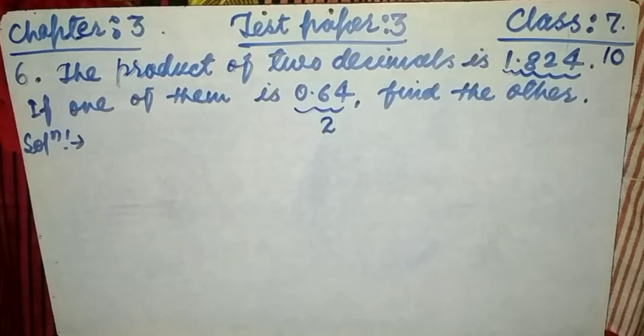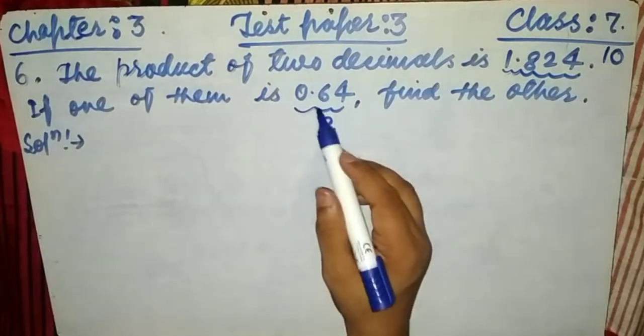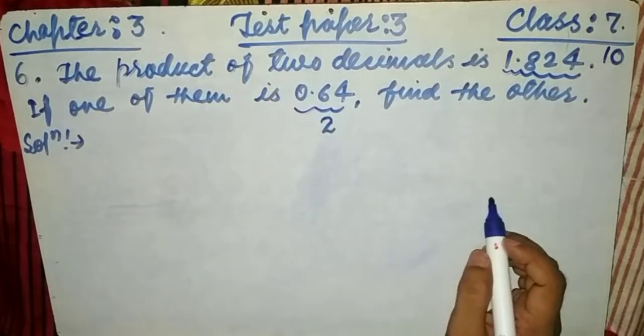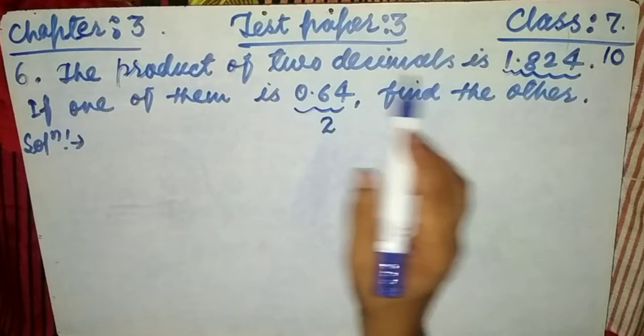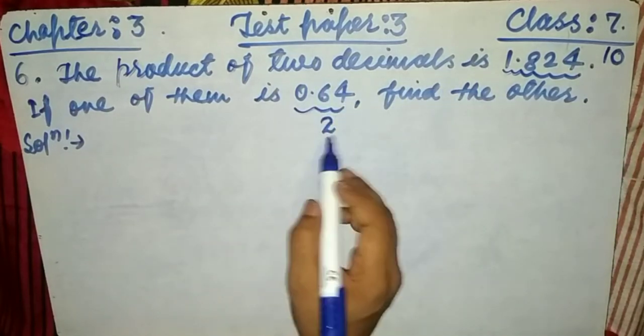Actually, we are going to make you understand how to solve this sum, so we have taken these numbers instead of the decimals. Then you will get very clear how to solve the sums, and you can easily find the answer in this question. Now friends, the product of two numbers is 10. If one of them is 2, then find the other.